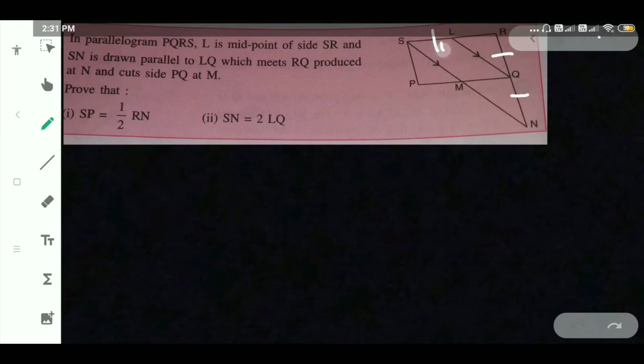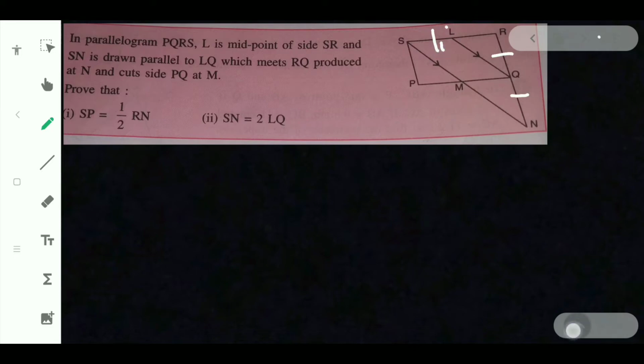RQ and QN are equal, and LS is also equal to LR, because L is a midpoint, given in the question itself. Now RQ equal to QN, which is equal to half of RN, that we have just proved.